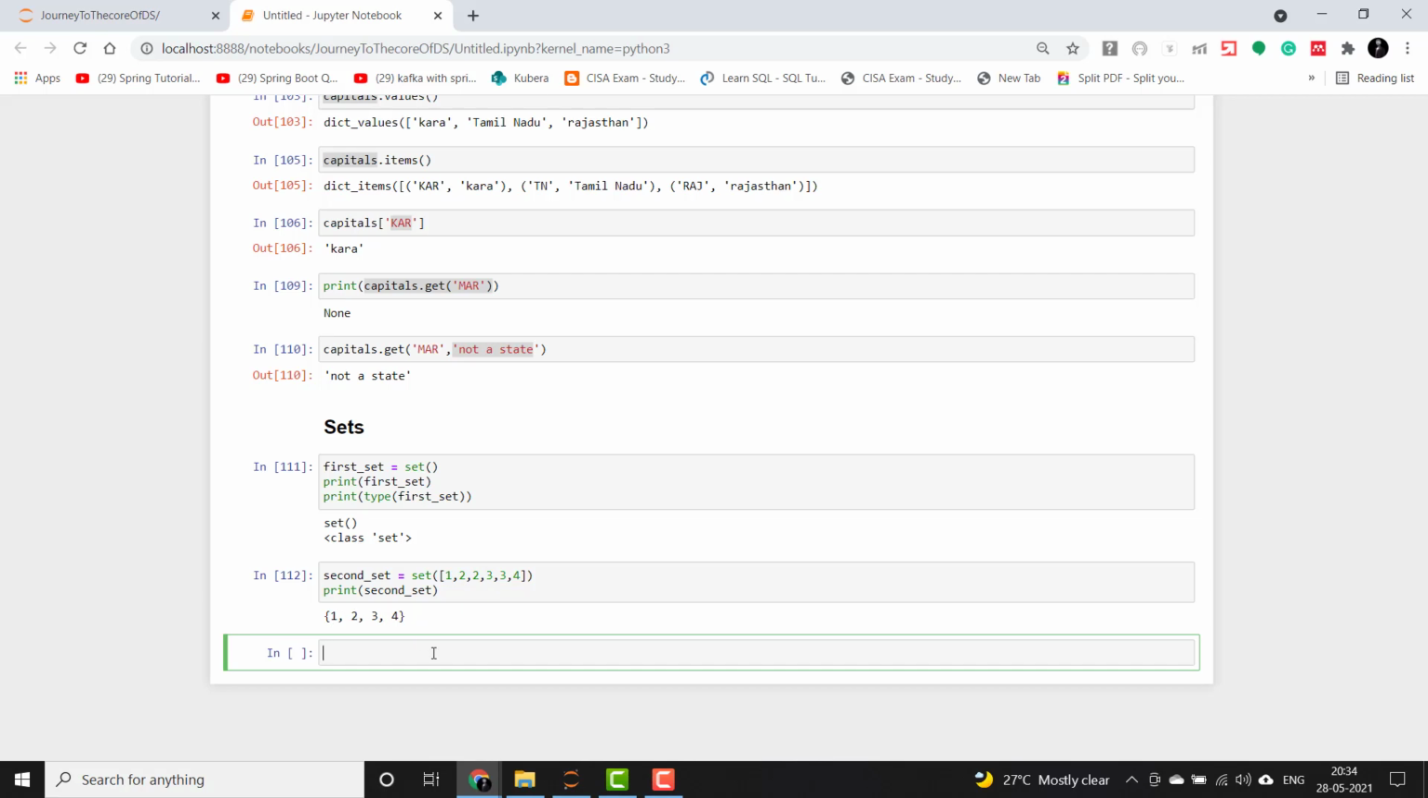Okay, and there are some set methods and functions which we commonly use, and they are union, intersection, difference, and symmetric difference. So let's see them one by one. I will create two sets, set_a, and declare some values in it. Then another set, set_b, with another set of values in it.